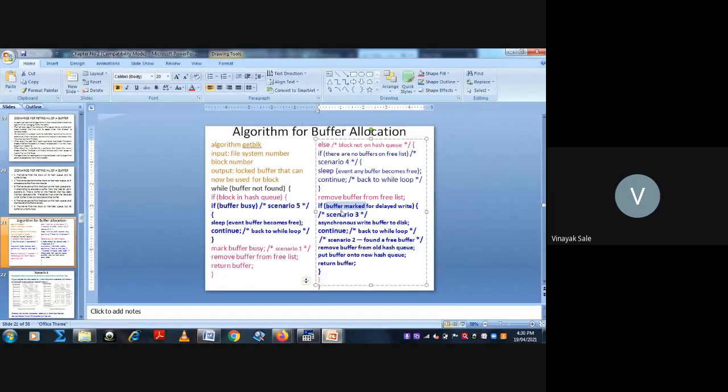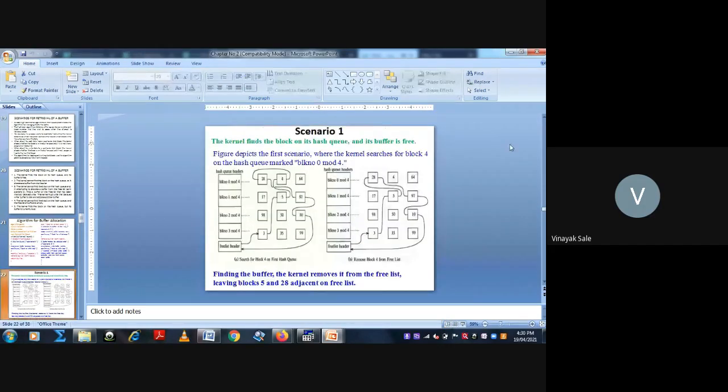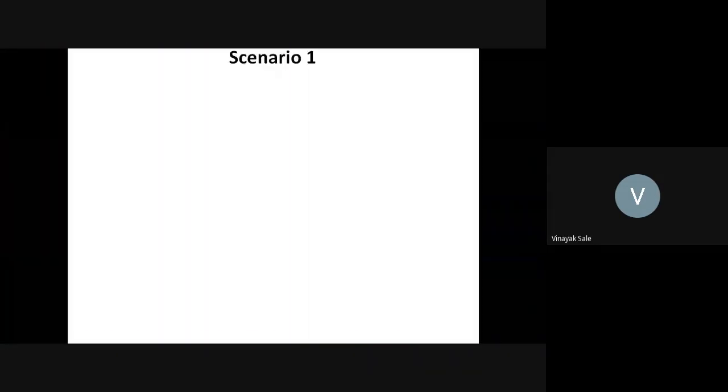If the buffer is not marked as delayed write, then it is scenario 2, that is, remove the buffer from the old hash queue and put it on the new hash queue. This is the buffer allocation algorithm. We will see each and every scenario one by one with figures. See, this is your scenario first. What is scenario first? Scenario first is kernel finds block on hash queue and its buffer is free.